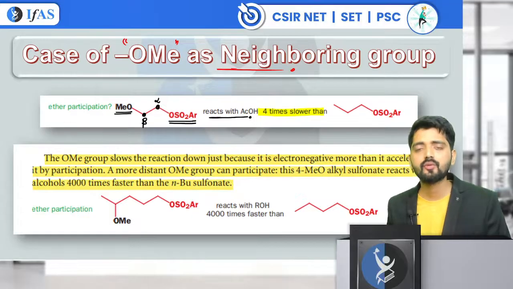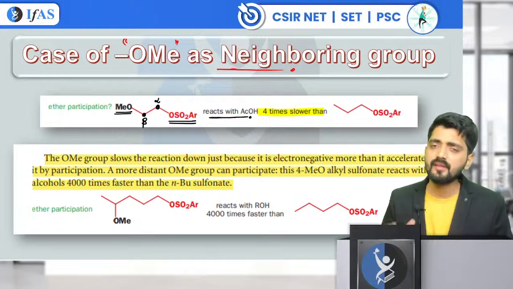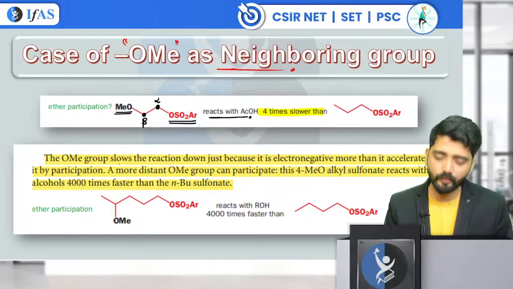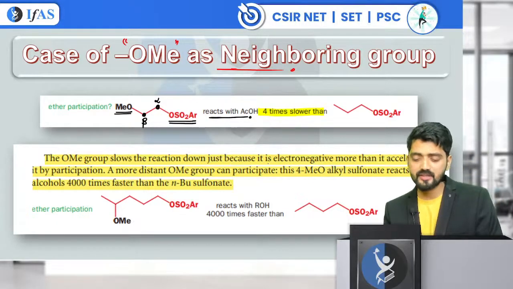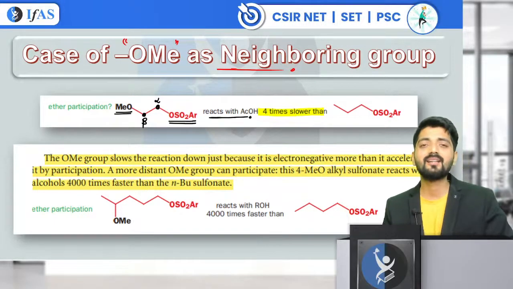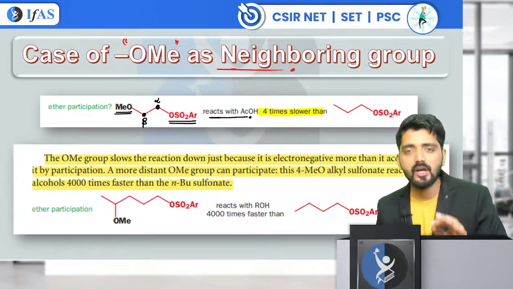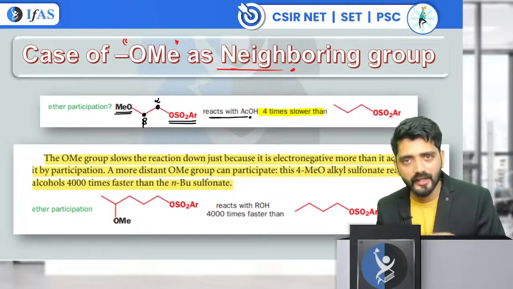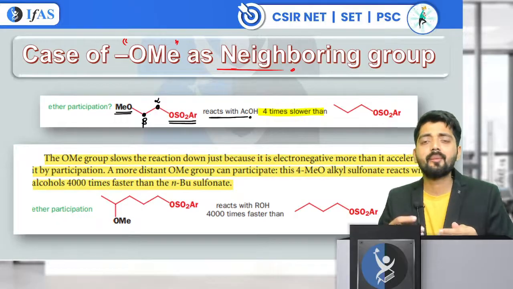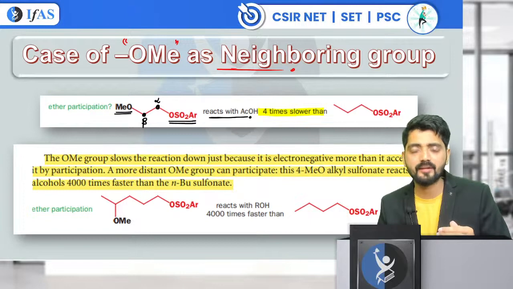Are you able to get this concept? Now, Clayden says, what's the reason behind this? I will be reading the statement. The OME group slows the reaction down just because it is electronegative, more than it accelerates it by participation. It is saying that the OME oxygen atom, being electronegative in nature, slows the rate of the reaction more than it increases the rate of reaction by neighboring group participation.